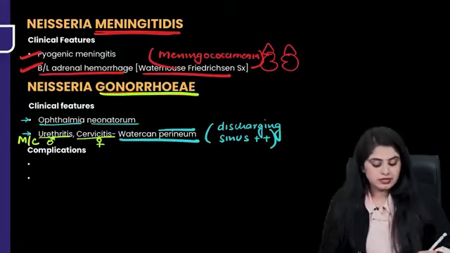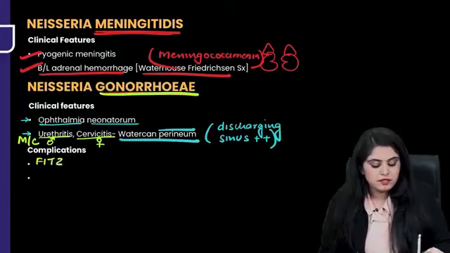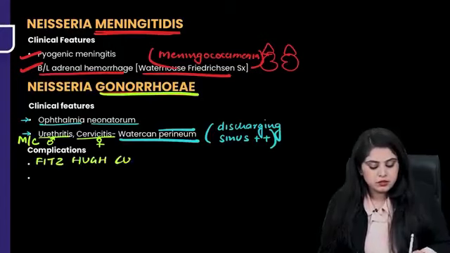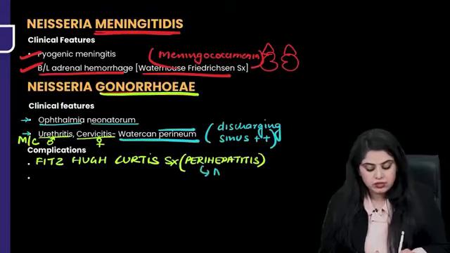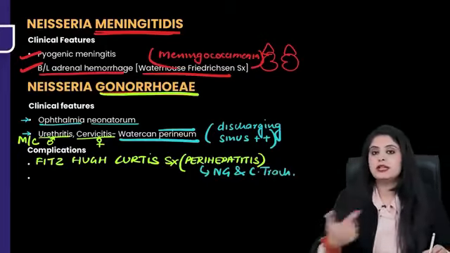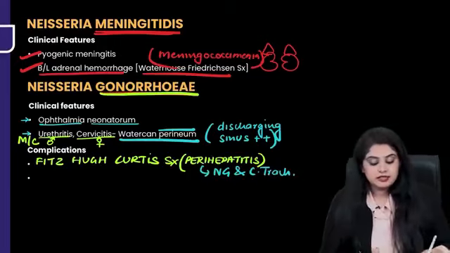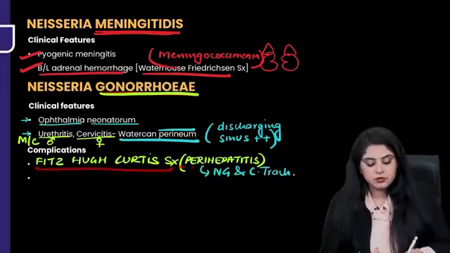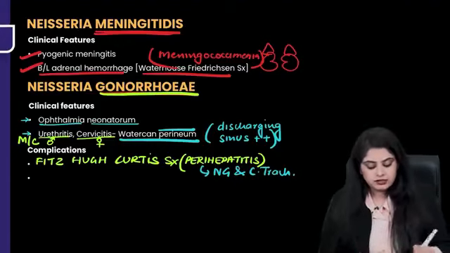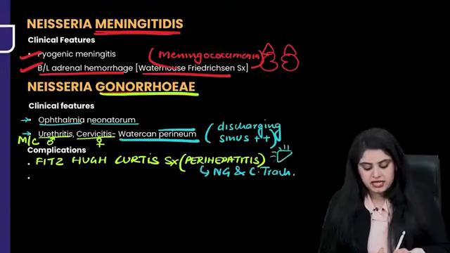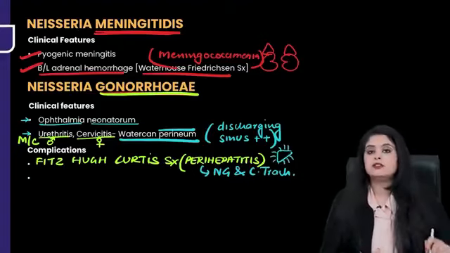What will be its complication? There is a very famous syndrome called Fitz-Hugh-Curtis syndrome. First you should know what it is. It is nothing but an involvement of the liver. It is a perihepatitis. And secondly, it is seen not only with Neisseria gonorrhoeae, it is also seen with Chlamydia trachomatis. I'll tell you this in Chlamydia trachomatis also. It is going to show you involvement around the liver. If they show you a liver specimen and say that this is a liver specimen and it has fibrosis or perihepatitis, something around it, that is Fitz-Hugh-Curtis syndrome.